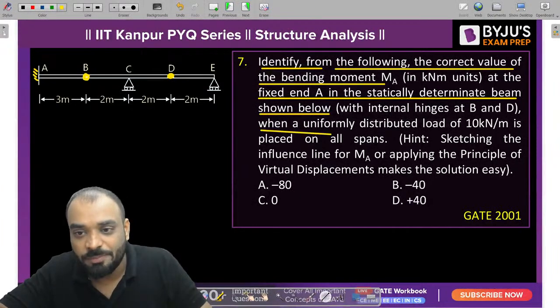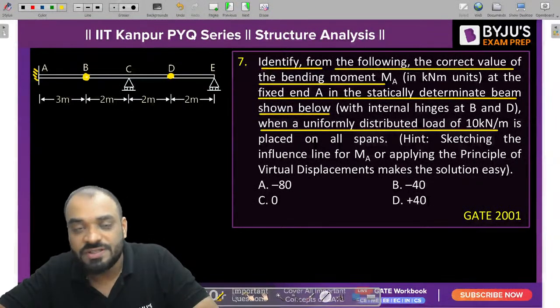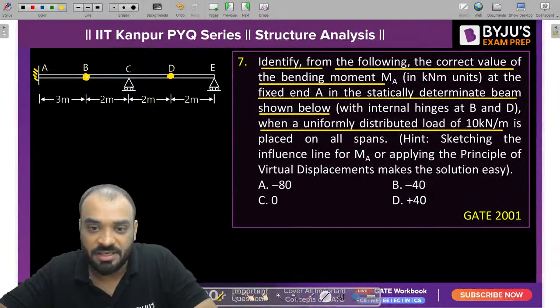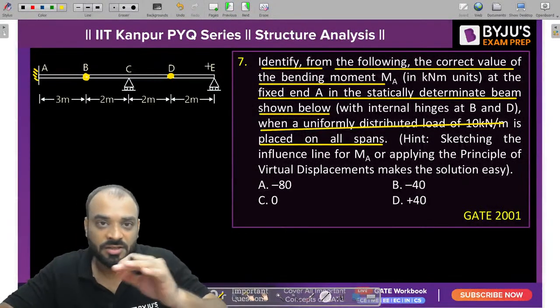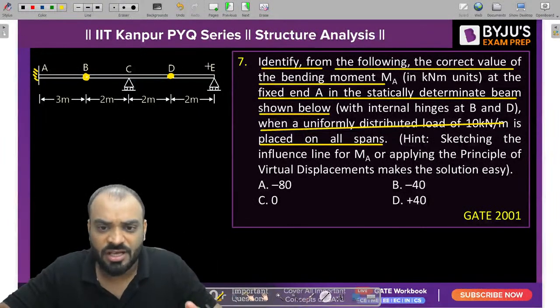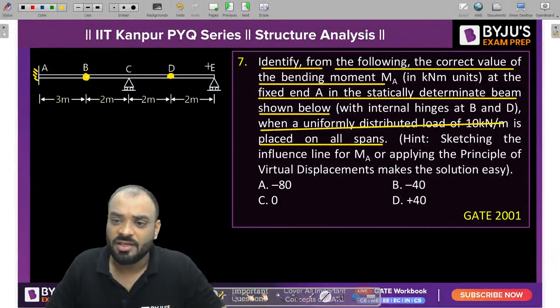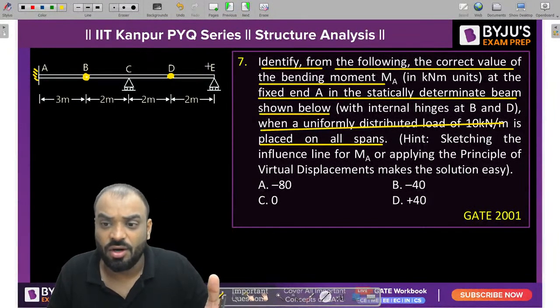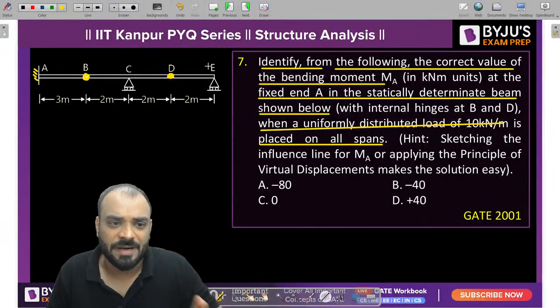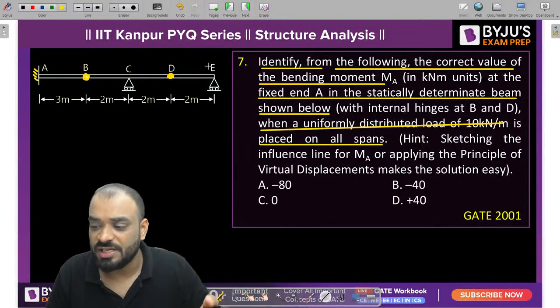A UDL whose intensity is 10 kilonewton per meter is placed on all the span, that means on the entire span. Now what type of hint are they giving? Either you can solve this particular problem by drawing the ILD, or you can use the principle of virtual displacement. But it is better to solve this problem by using the ILD.